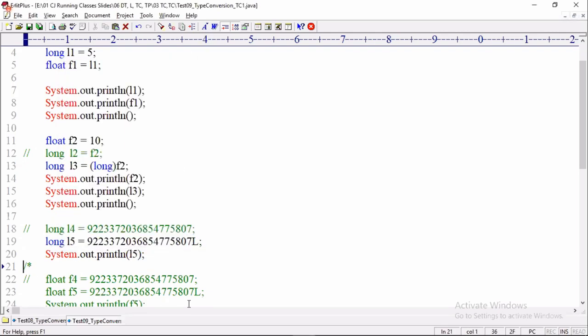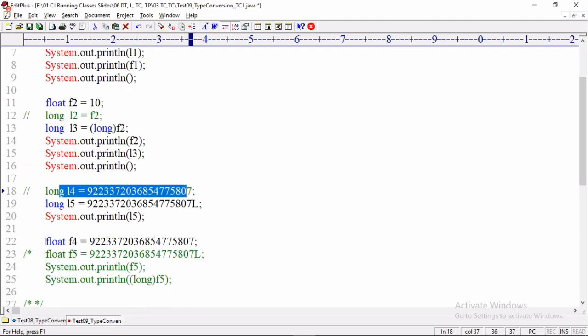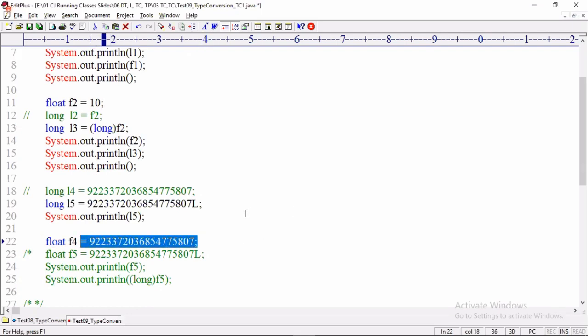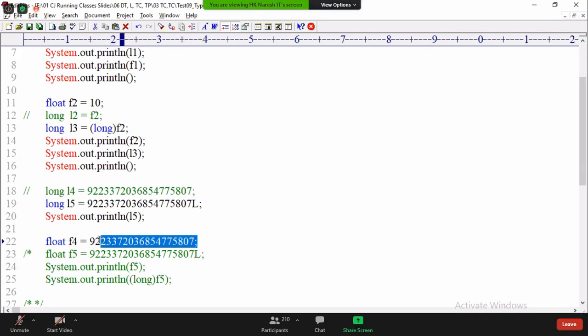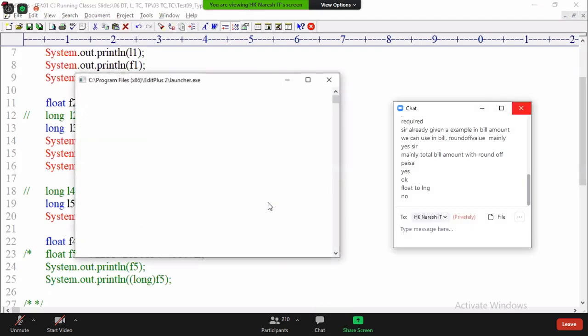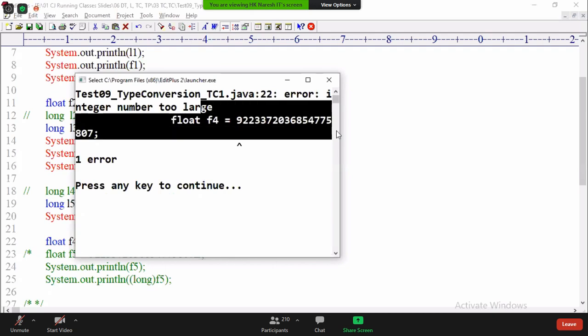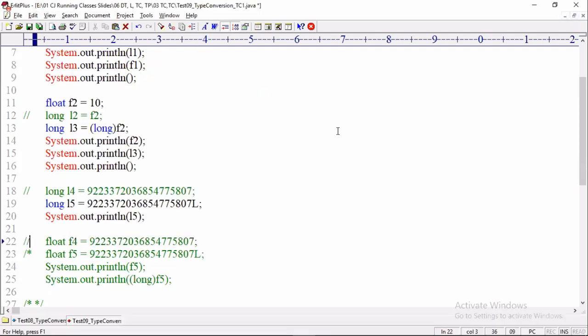Next, can I assign that highest range value, the long max value, to float? Is it allowed? Not allowed because the suffix L is missing: integer number too large. Now with the L suffix, I am trying to assign. Is it allowed?